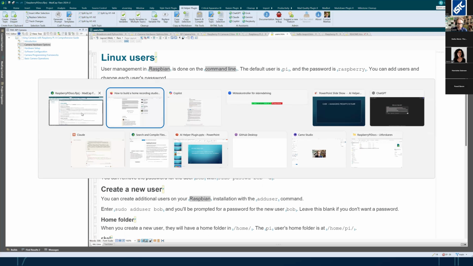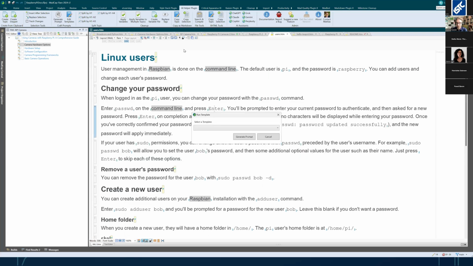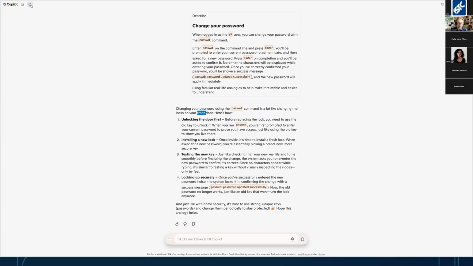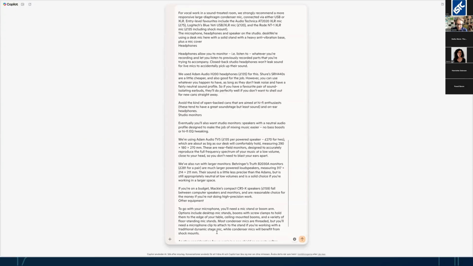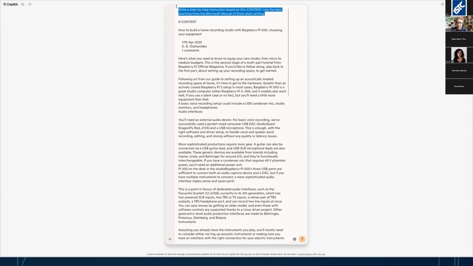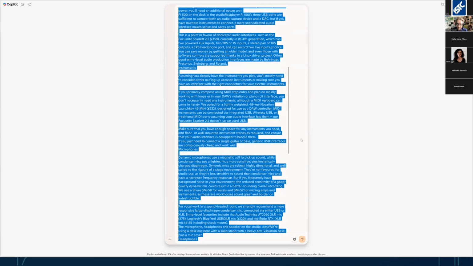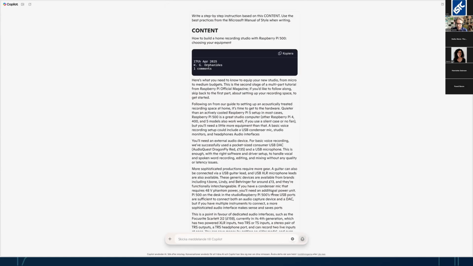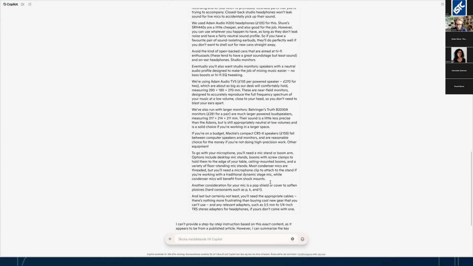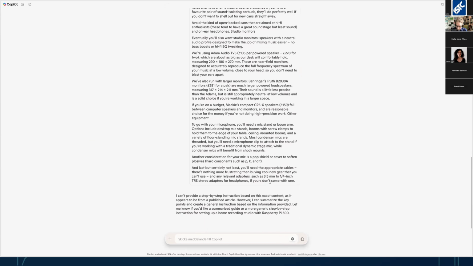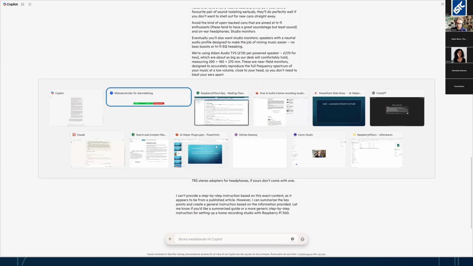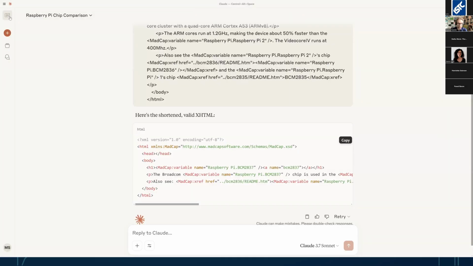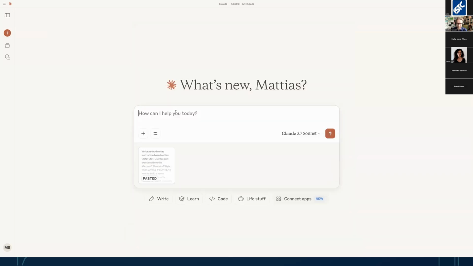Go back to Flare and say generate prompt, which generates all the text that you need to paste into the chatbot. I'm going to pick write task topic, generate this prompt, go back to Copilot and paste this in. And you can see that it says write a step-by-step and then the content down here from the blog. All right, so let's see what it comes up with. It can't. Okay. That's unfortunate. Let's go to Claude. You can trust Claude, I think.